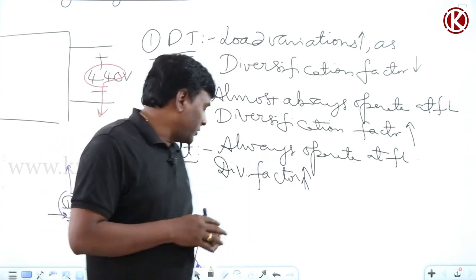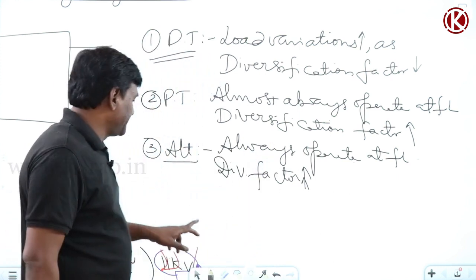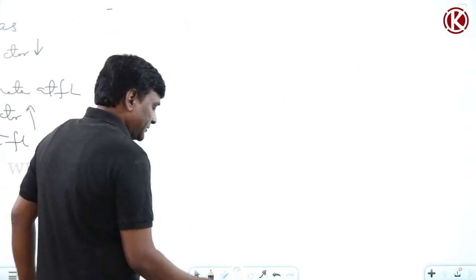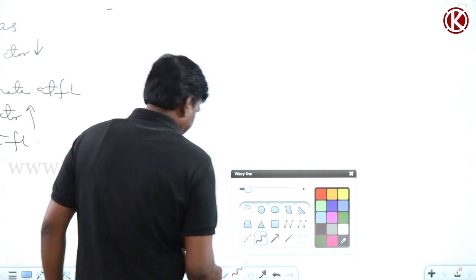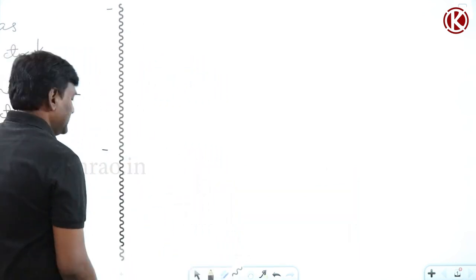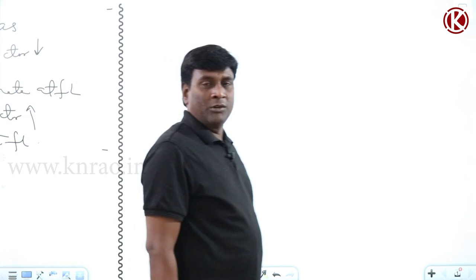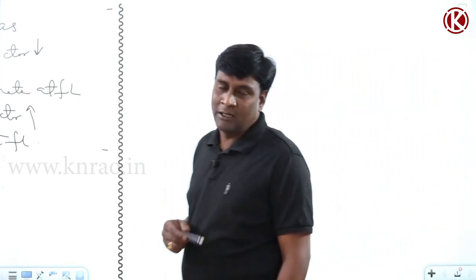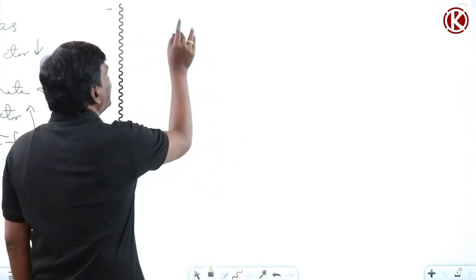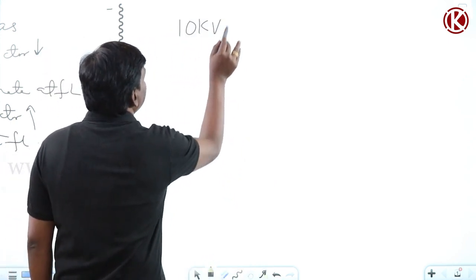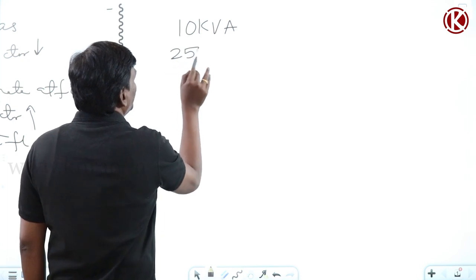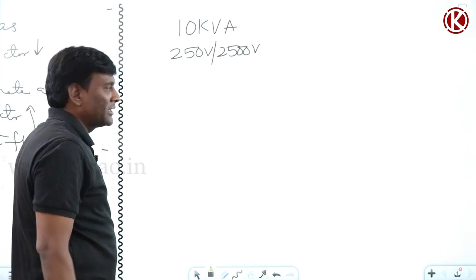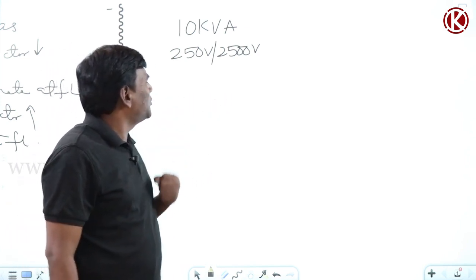Now we have to think of what is meant by rated voltage. Then we can start writing some kind of equations. Let us think of what is rated voltage. Till now many guys might have this question in their mind. For example, if I say 10 kVA, 250 volts by 2500 volts transformer, does it mean no load voltages or full load voltages?